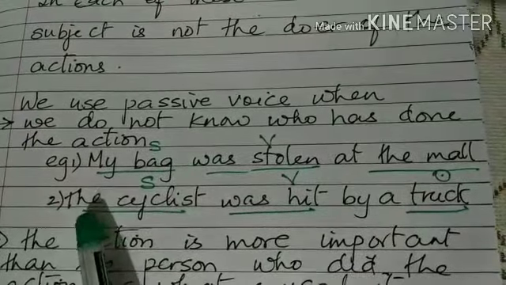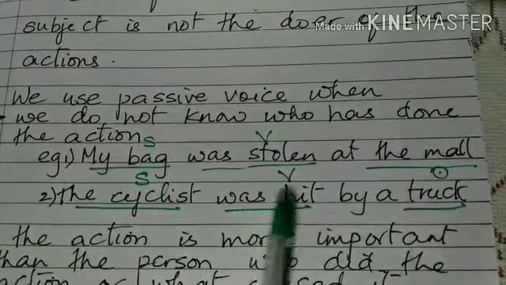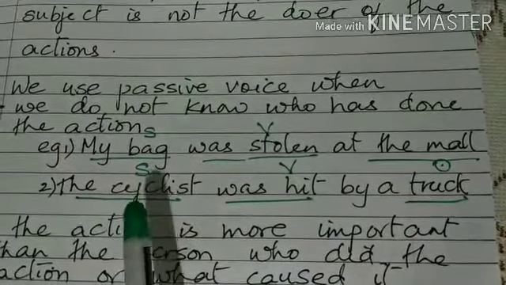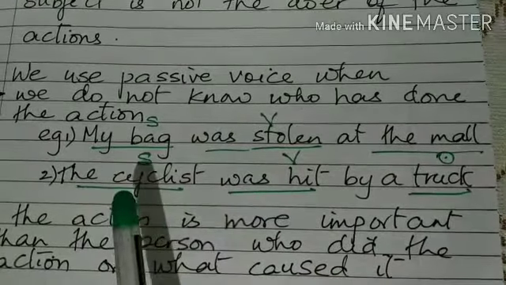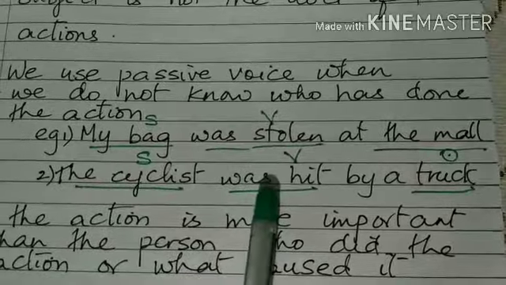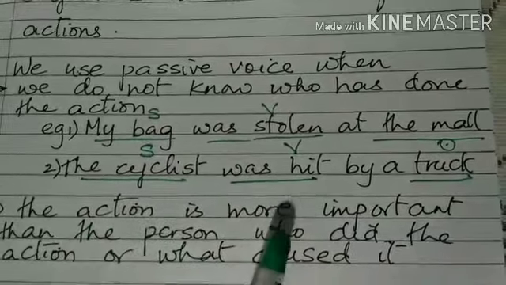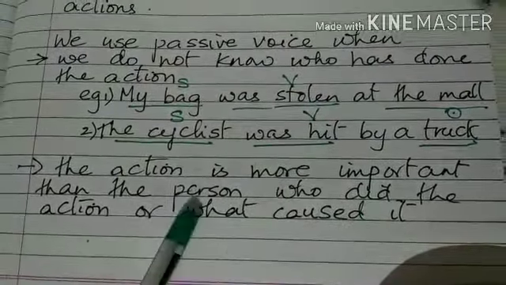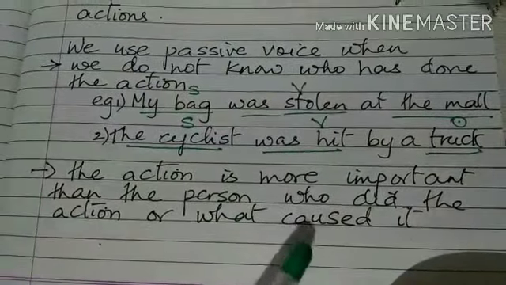Then in the second sentence, the cyclist was hit by a truck. So here we can see that the action of being hit, the cyclist being hit, is emphasized. The action is more important than the person who did the action or what caused it.